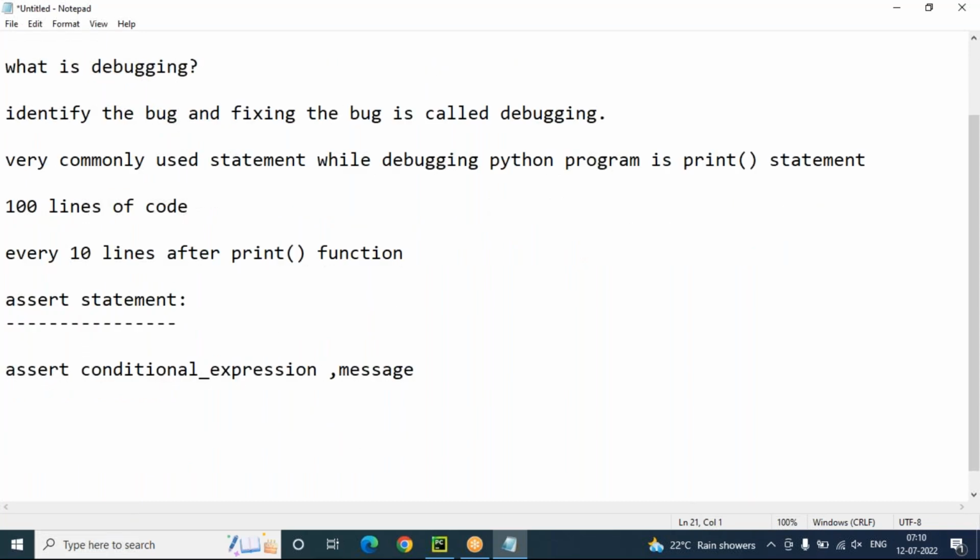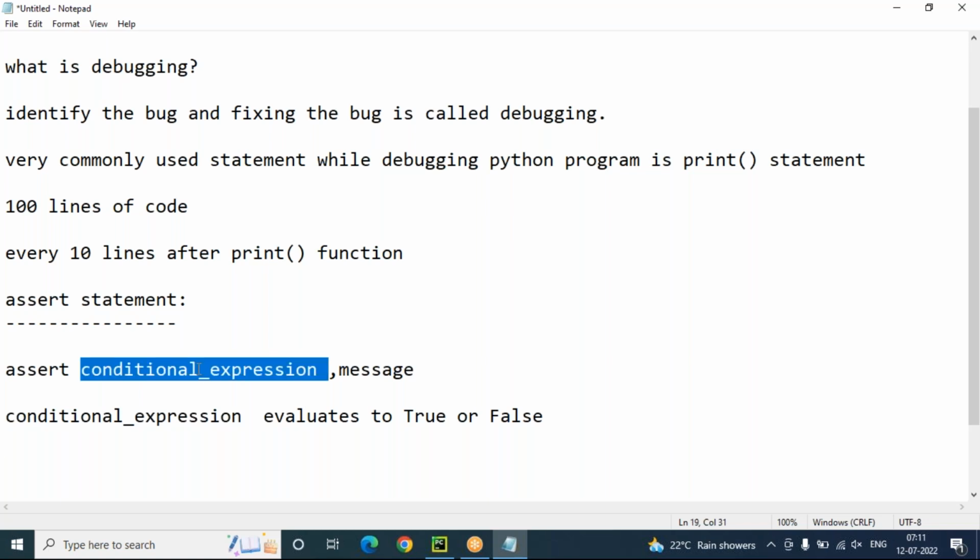So what is the advantage when we keep assert statements in our program? After completion of debugging also, you need not remove these assert statements from the code. Here the assert statement has a conditional expression. This conditional expression evaluates to true or false. Once this conditional expression is true, then what will happen?